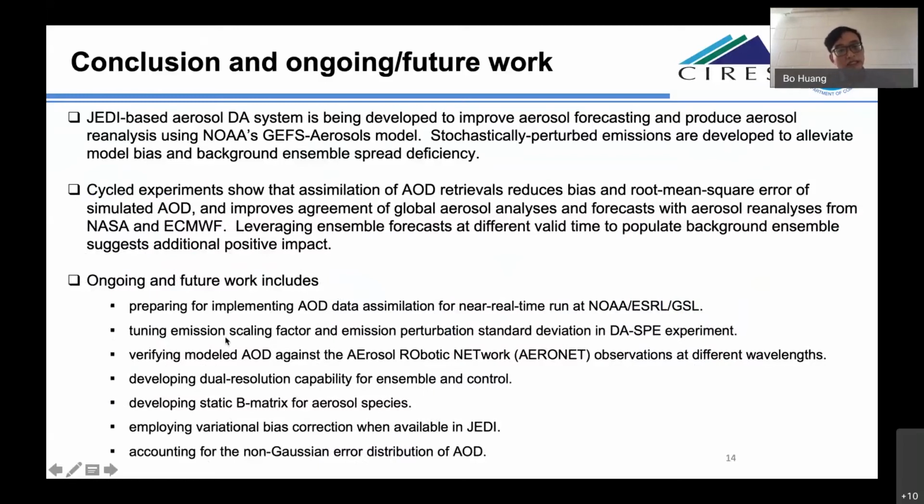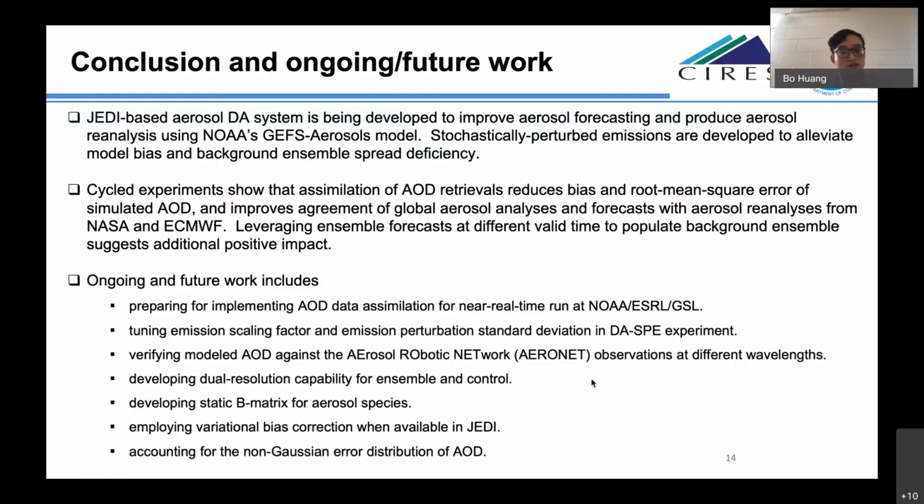The following list are ongoing and future work here. I wanted to emphasize two of them. The first one is that given that our current evaluation is only 1 month, which is kind of short, we are preparing to implement AOD data assimilation for near real-time run at NOAA ESRL and JSR lab. The other one, we are working on developing software to verify modeled AOD against AERONET observation at different wavelengths. This will give us more confidence about the performance of our data assimilation system.